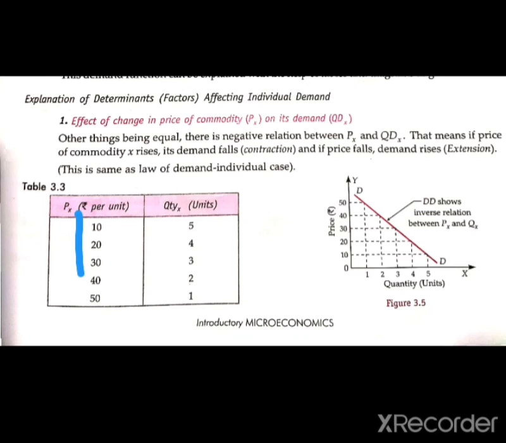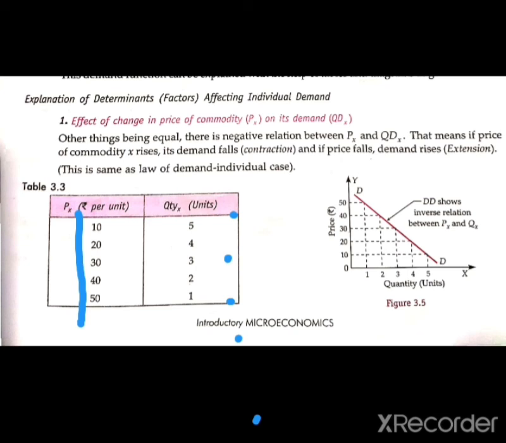When the price of the commodity increases from 10 to 20, 20 to 30, 30 to 40, 40 to 50, the quantity demanded by the consumer decreases: 5, 4, 3, 2, 1. So the law of demand says there is a negative relation between the price and the quantity demanded.